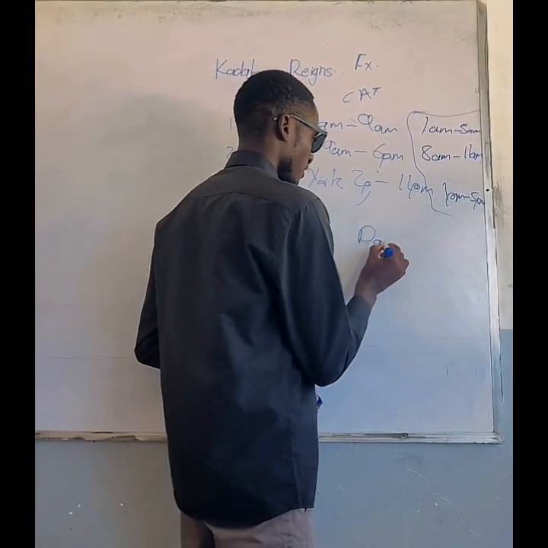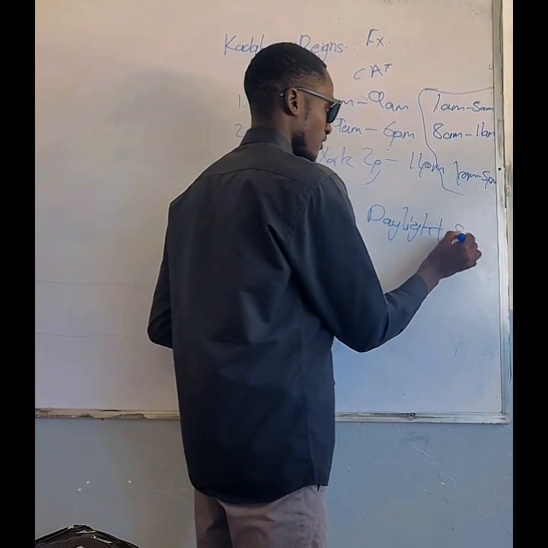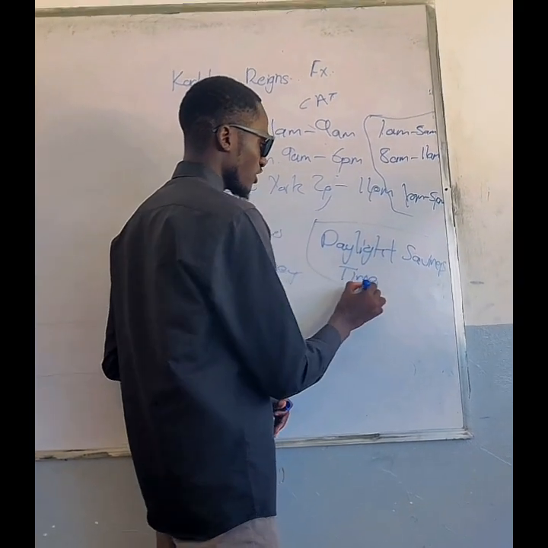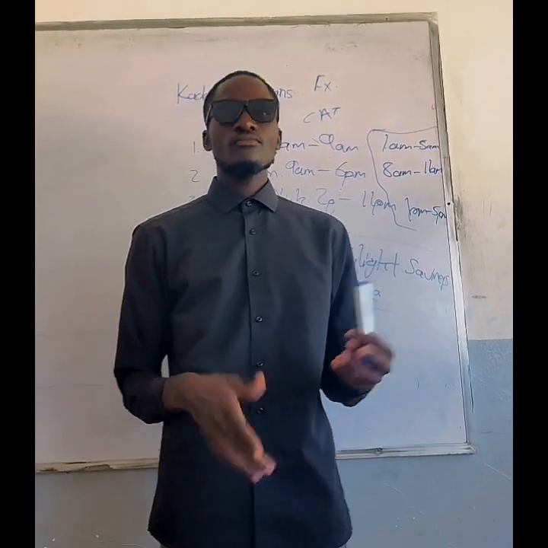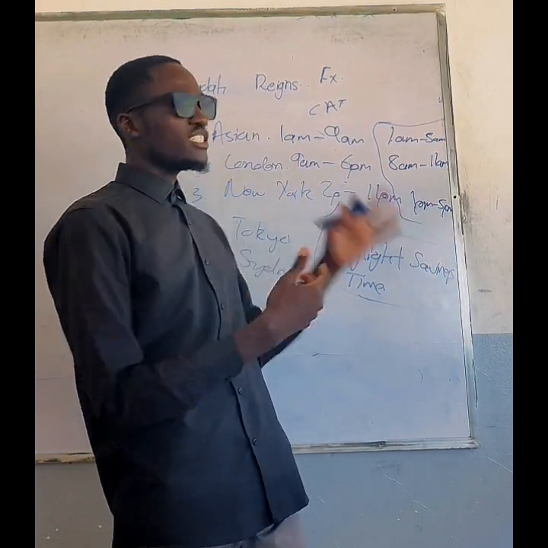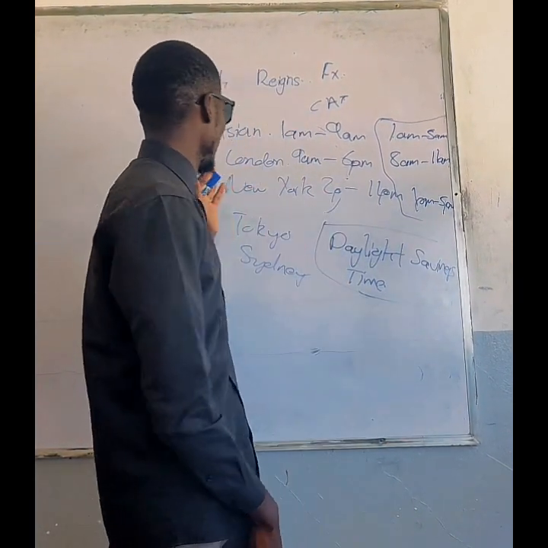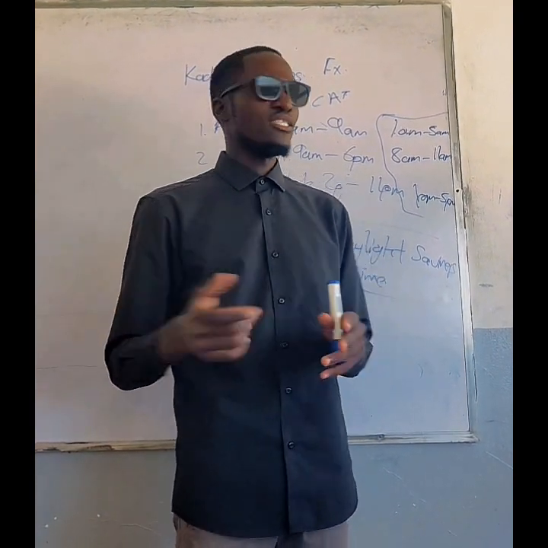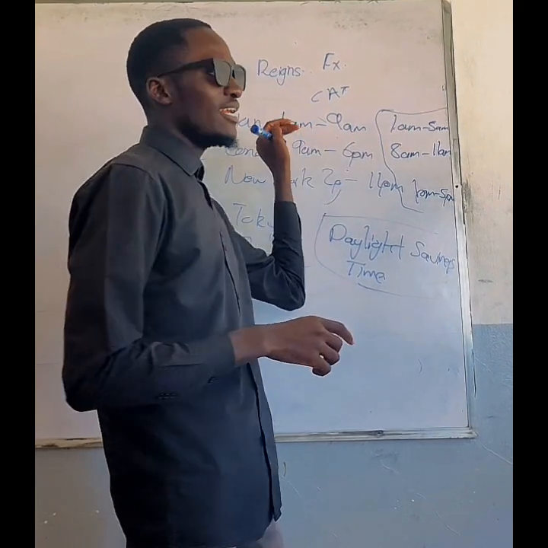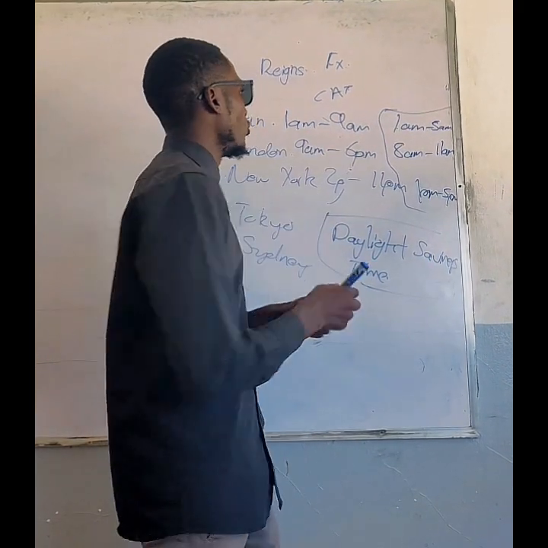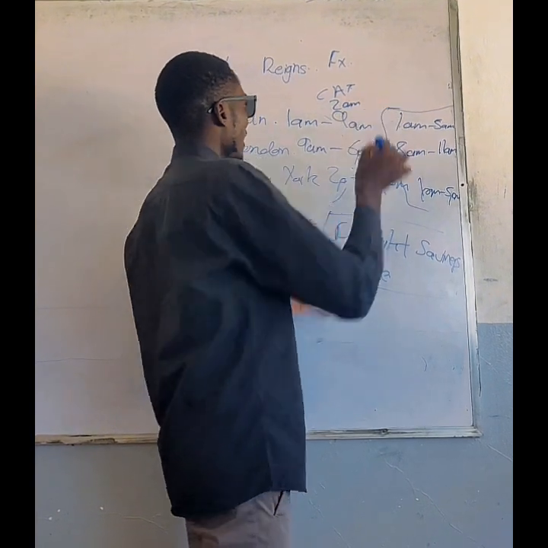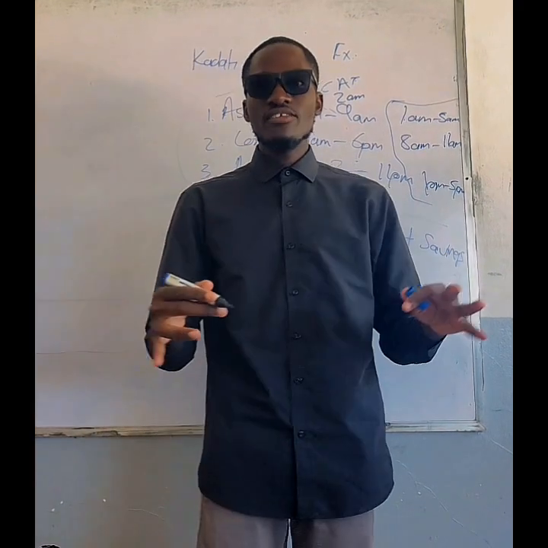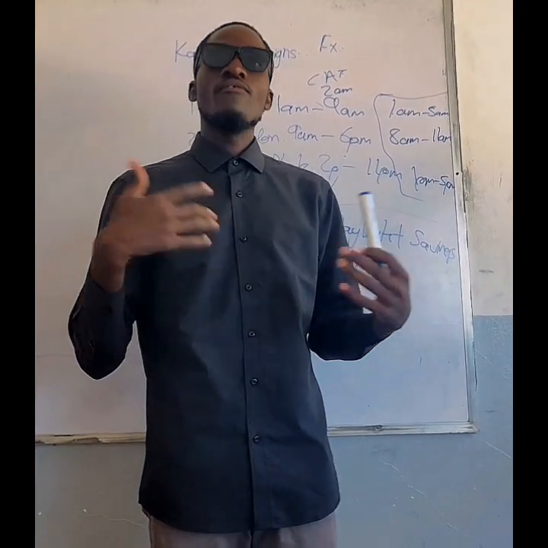Now let's talk about daylight savings time, right? So actually during this time of the year, the Asian session open, the London session open, and the New York session open, everything is just 1 hour forward, right? So for example, if the Asian session was opening at 1 a.m., it would be opening at 2 a.m. And if the London session was opening at 9 a.m., it would be opening at 10 a.m. Everything is just 1 hour forward.